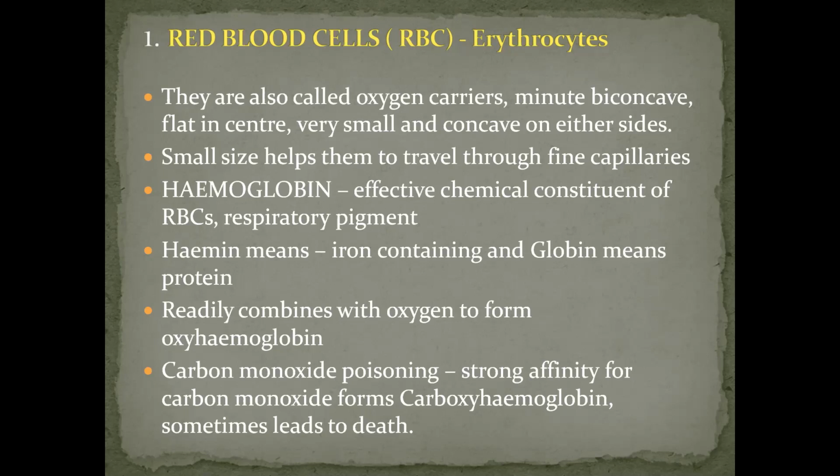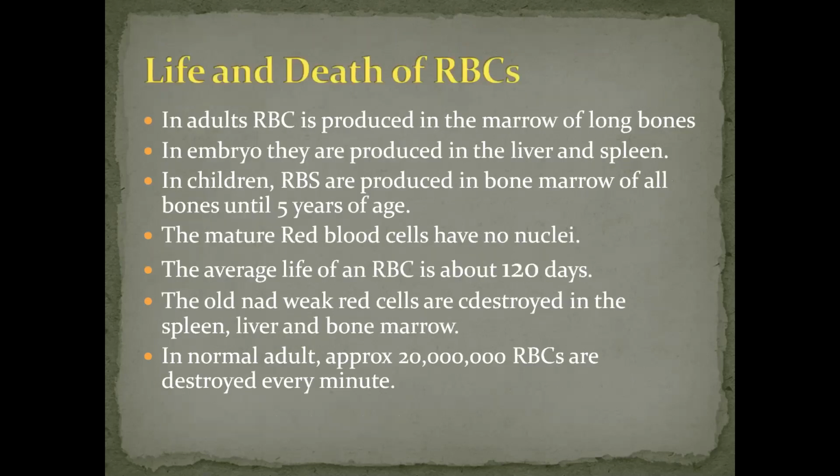Next comes the life and death of RBCs. In children and adults, RBCs are produced in the marrow of long bones, especially ribs, breastbone, and the ilium of the hip girdle. In the embryo, they are produced in the liver and spleen. In children, RBCs are produced in the bone marrow of all the bones until 5 years of age.